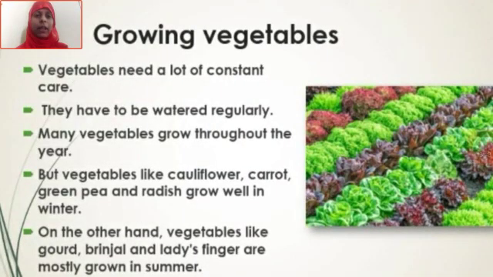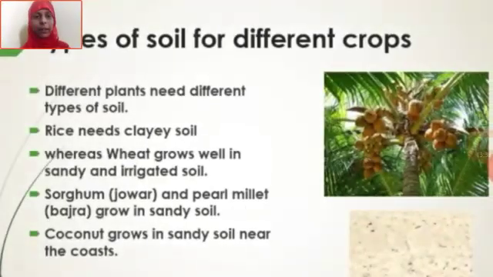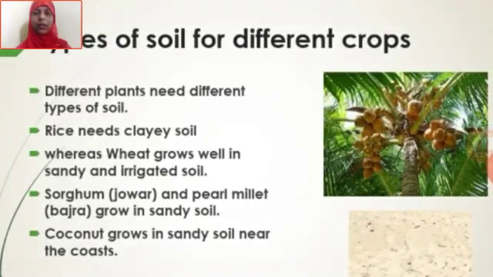We also saw why we grow vegetables for our food purposes, and it is a major industry in India. Who grows vegetables? A farmer, correct. We also saw for agriculture what the conditions required are, the types of soil for different crops, like clay soil, sandy soil, black soil, etc. So these are some examples of which plant requires which soil. Rice needs clay soil, whereas bajra grows in sandy soil. Coconut will require a sandy soil, that's why it grows on the beaches.